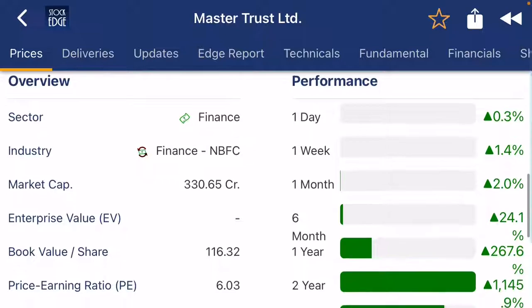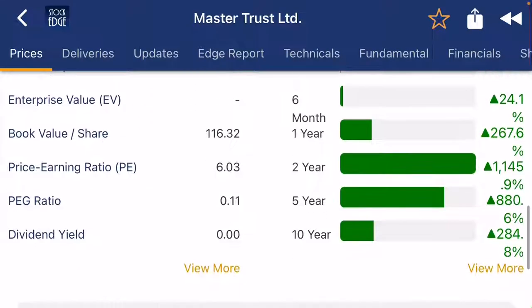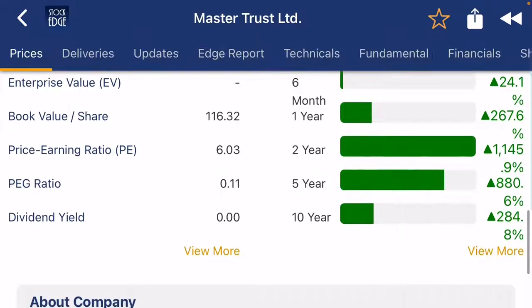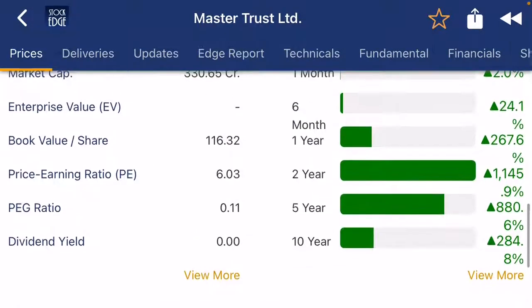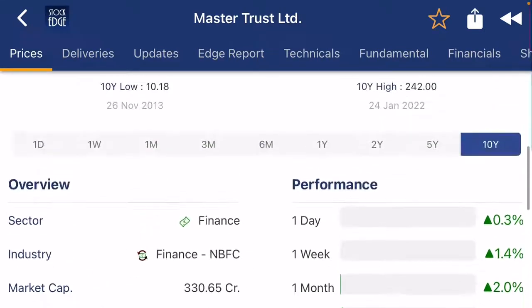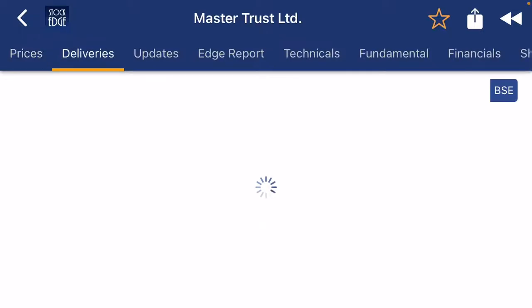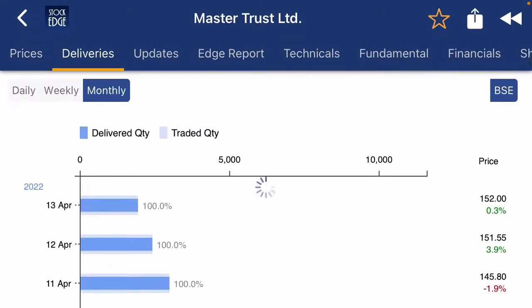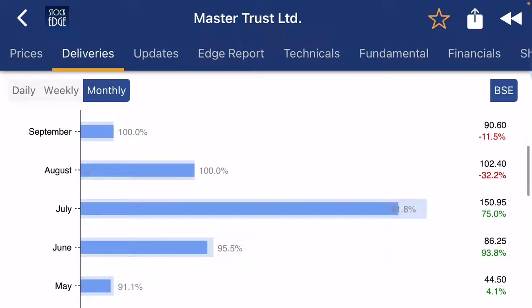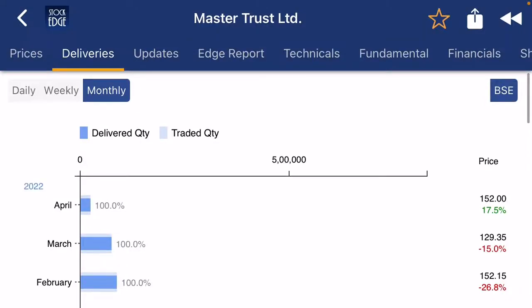If you check the company's performance, it has given a 1145% return in the last 2 years, 880% in 5 years, and 284% in 10 years. The company has been actively involved in merchant banking activities since inception, with merchant banking services, corporate services, and various group companies. It is very good, and let us digitalize the company. If you check the company's monthly chart, you can say it is a 100% delivery company. People are always buying and holding this kind of company.